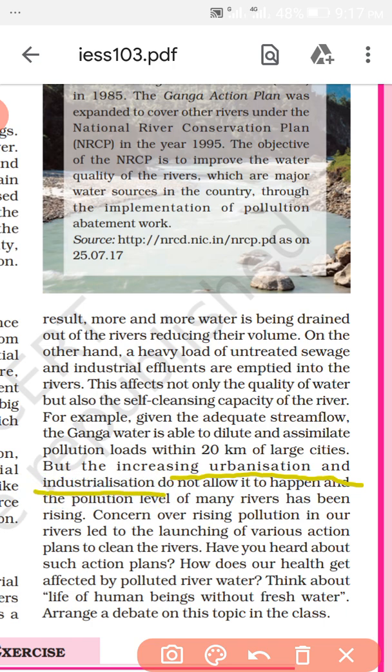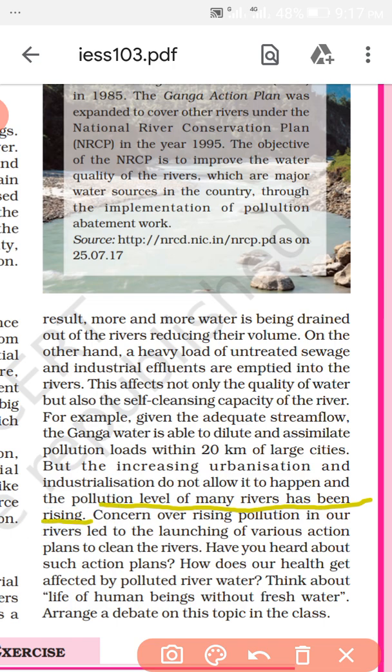The industries settle near the rivers, in Kanpur or in Banaras; the different industries settle near the river banks, and many rivers have been rising in pollution in the northern part. Then what happened?